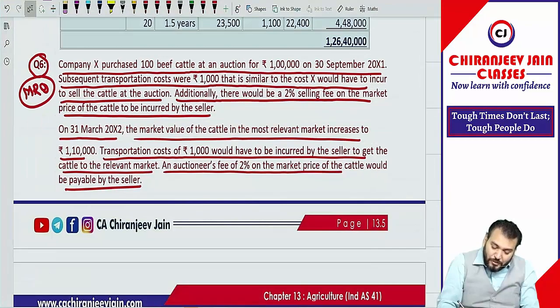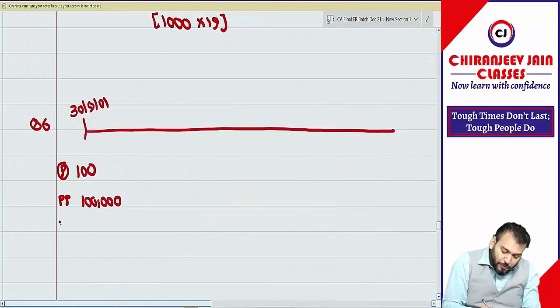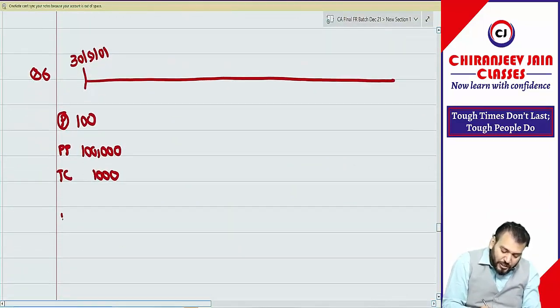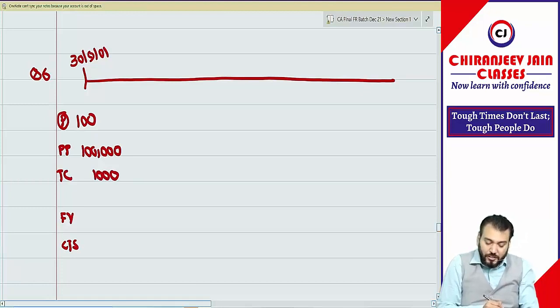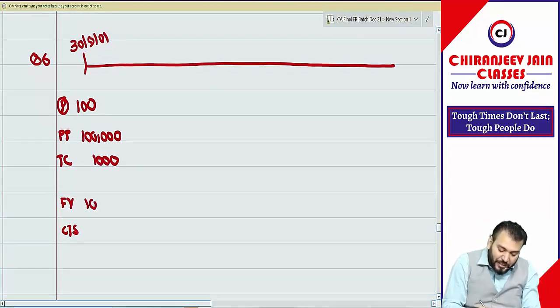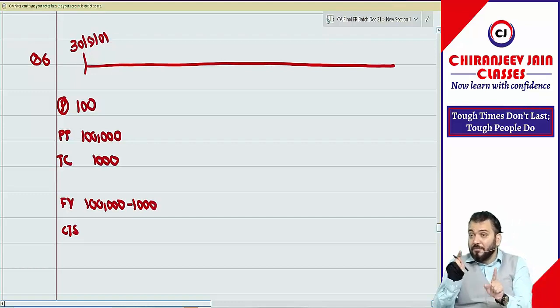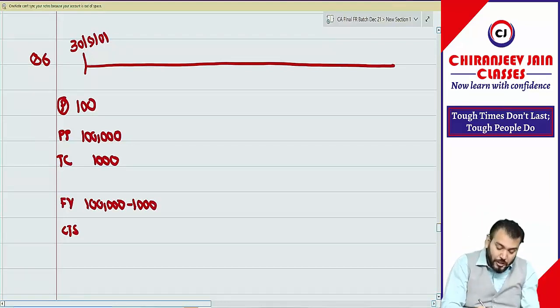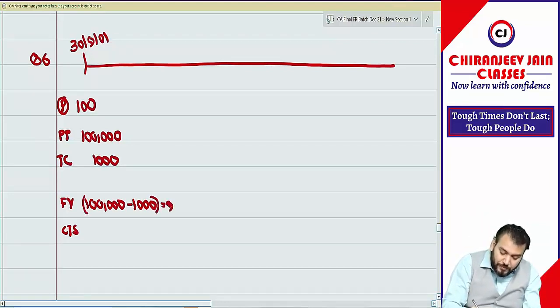They also need to incur transportation cost. How much transportation cost was incurred? 1000, correct? On this date we require fair value less cost to sell. So fair value will be 1 lakh minus what? 1 lakh minus 1000, very good. To determine fair value we deduct transportation cost, which means 99,000 is the fair value.